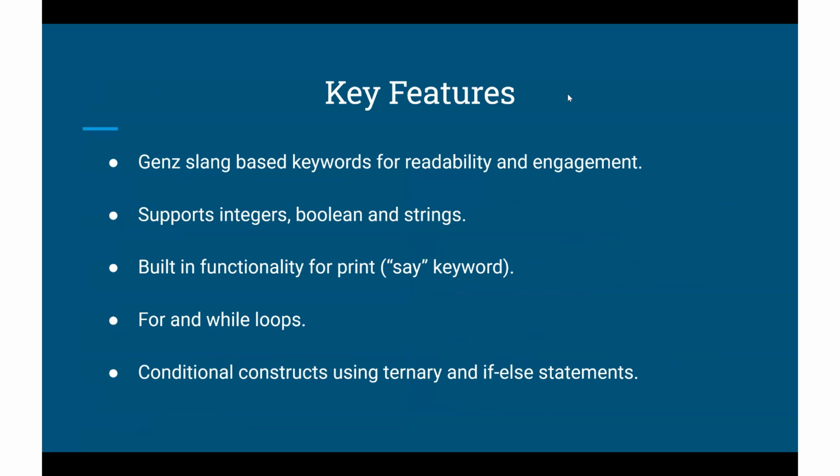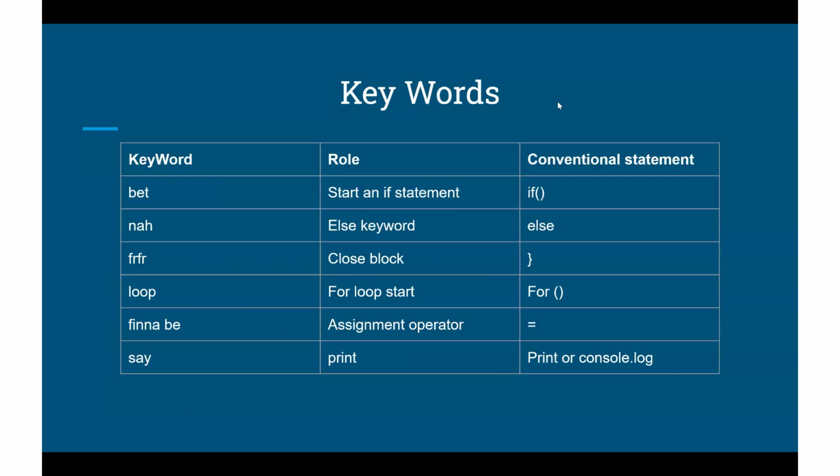So the key features of our language are: we have created Vani with Gen Z slang-based keywords so that it's more readable. It supports integers, booleans, as well as strings. It has built-in functionality for print, and we use the say keyword for it. We have implemented for and while loops and conditional constructs using ternary and if-else statements. More on that. Yeah, so these are the keywords.